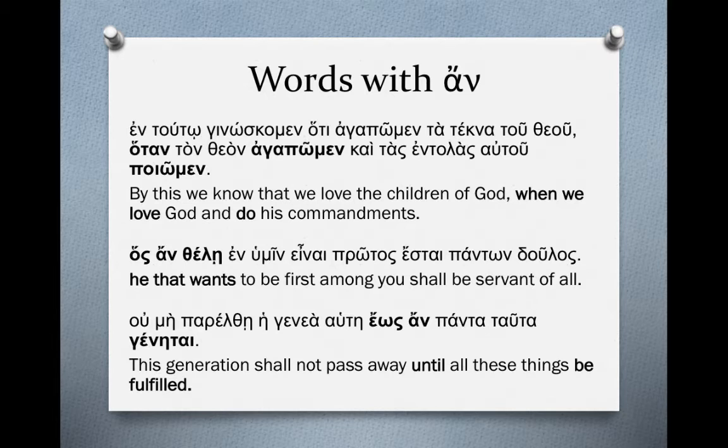And another one, using heos an. This generation shall not pass away, heos an panta tauta genetai, until all these things be fulfilled. So genetai would maybe come to pass or exist. Be fulfilled is probably the best translation contextually. And it's going to happen at some point, but it still hadn't happened, and so it's kind of in that realm of probability. This is a prophecy from Christ, so it's certain, but grammatically it falls into the subjunctive category.